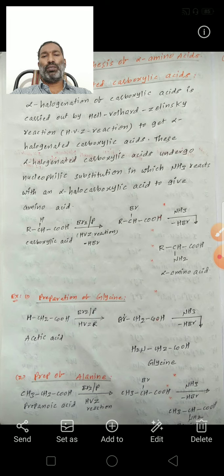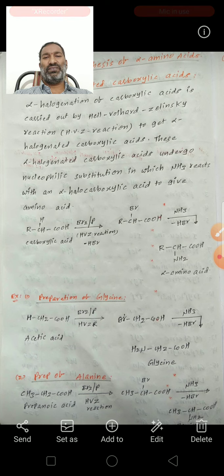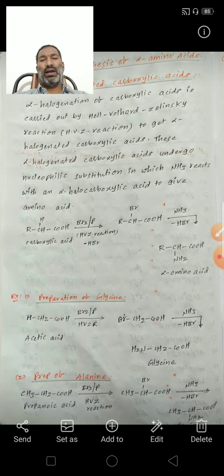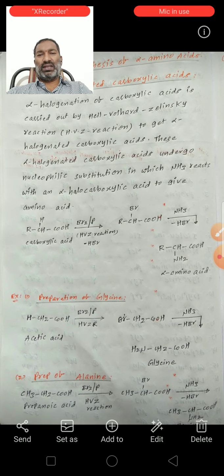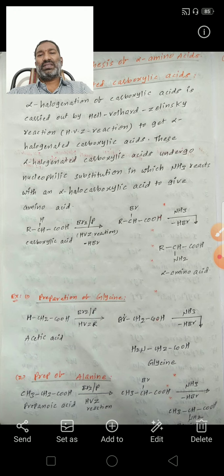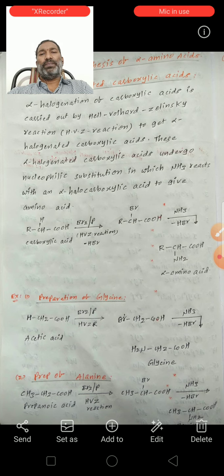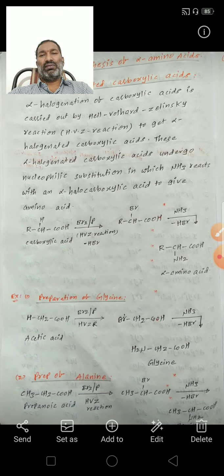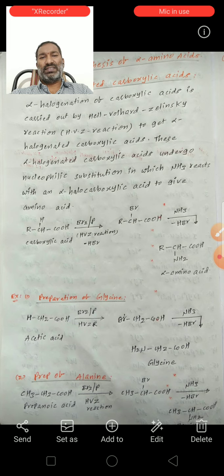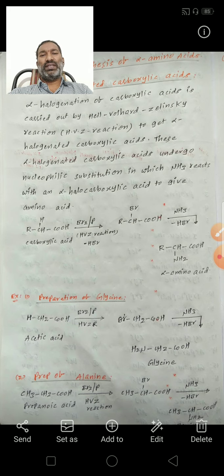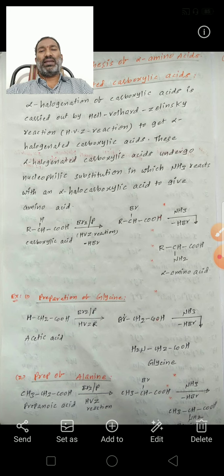This alpha bromo carboxylic acid undergoes nucleophilic substitution with the NH2 group to form an alpha amino acid. So alpha halogenation of carboxylic acid is carried out by HVZ reaction to get alpha halogenated carboxylic acids, which undergo nucleophilic substitution in which ammonia reacts with the alpha halo carboxylic acid to give the amino acids.